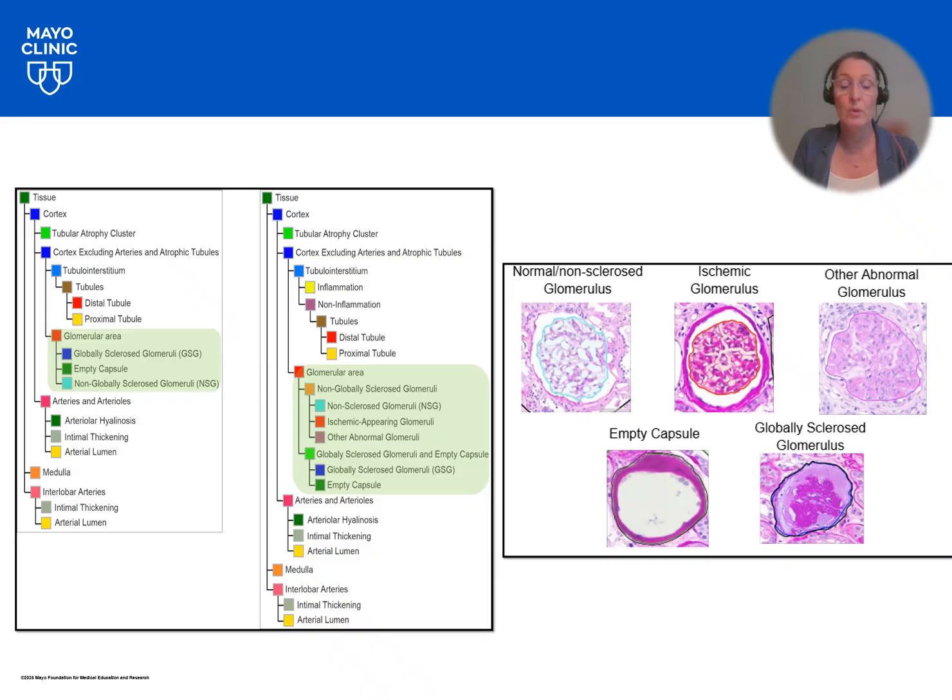So we would have normal or non-sclerosed glomeruli, ischemic glomeruli, other abnormal glomeruli that would be partially sclerosed, for example, the empty capsule, and then globally sclerosed glomeruli, which are showing sclerosis throughout that glomerulus.